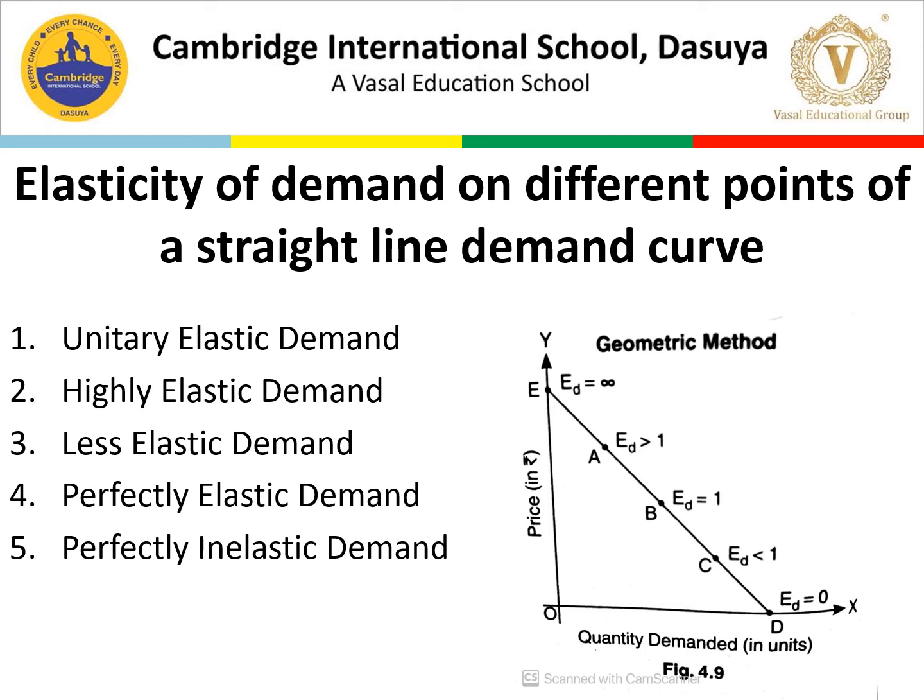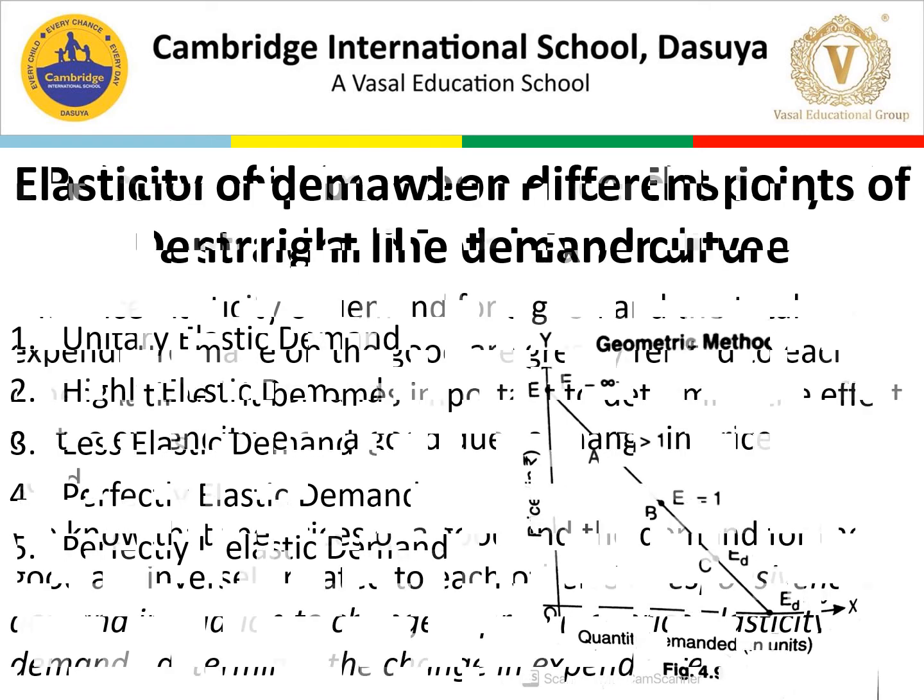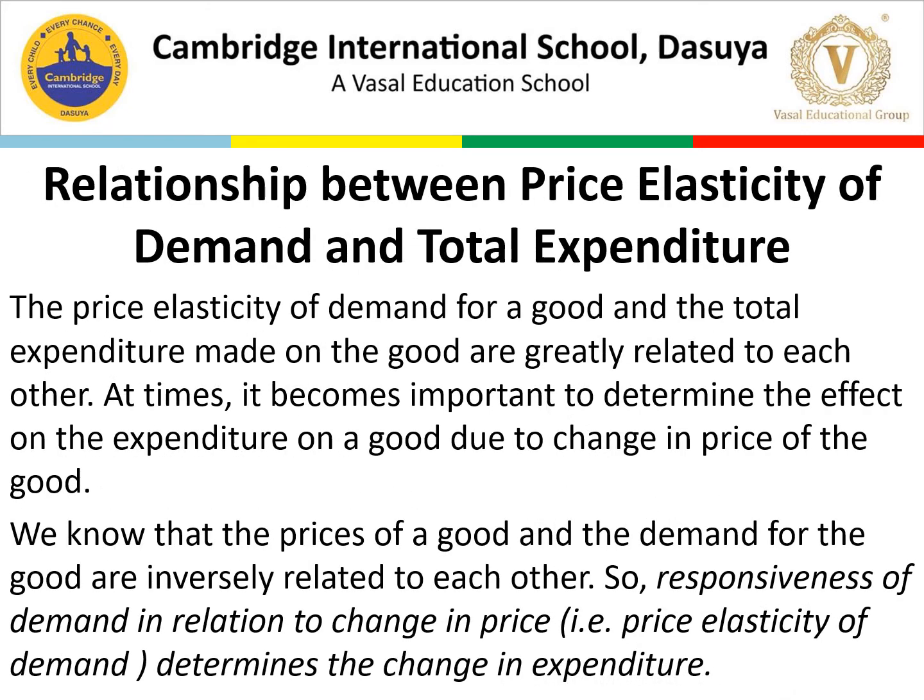Now let's move to the next topic, that is the last topic of your chapter. Now this is going to be the last part of your chapter. So, relationship between price elasticity of demand and total expenditure. The price elasticity of demand for a good and total expenditure made on the good are greatly related to each other.